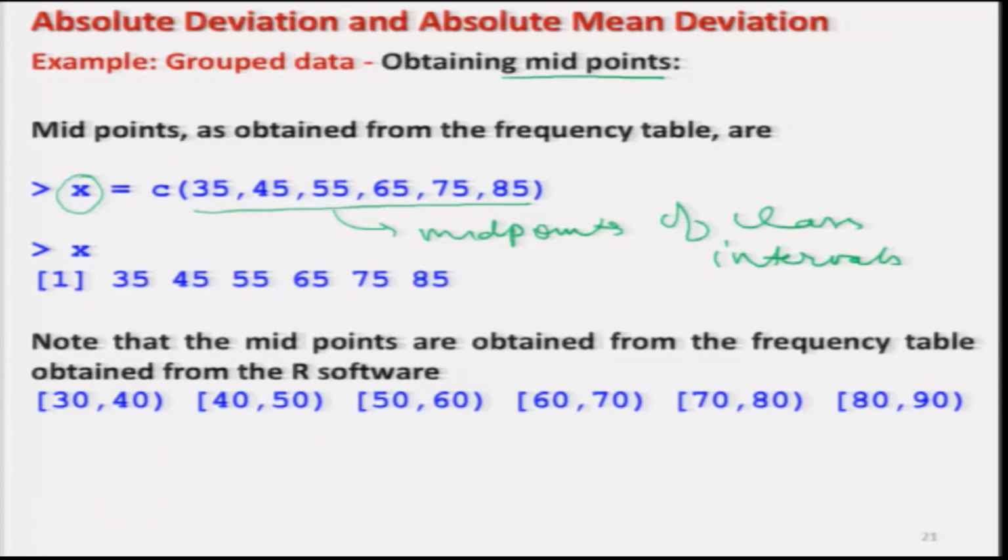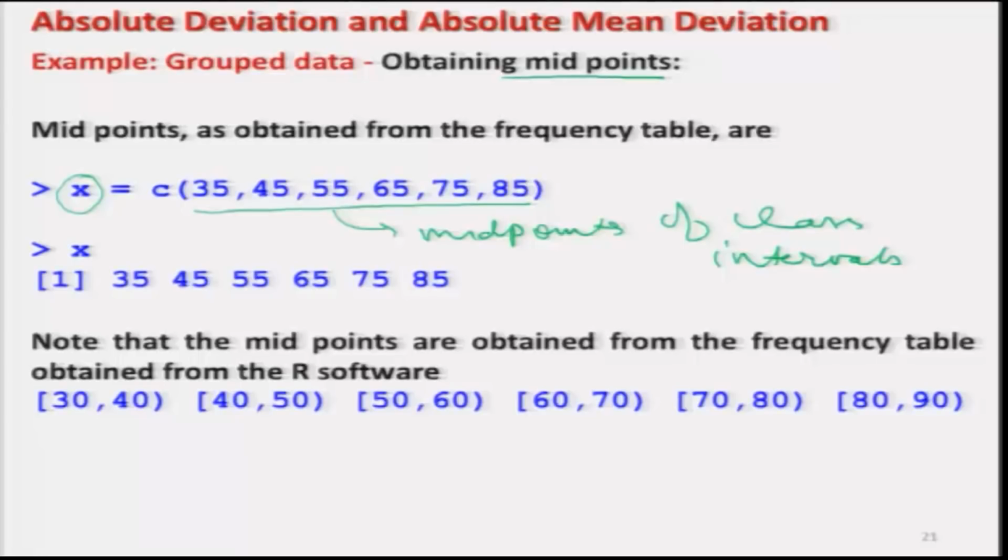One thing you have to be very careful about here: when we are compiling the data through the R software using the command table, I have to use the midpoints of the class intervals and the frequencies which are provided by the R software, right.